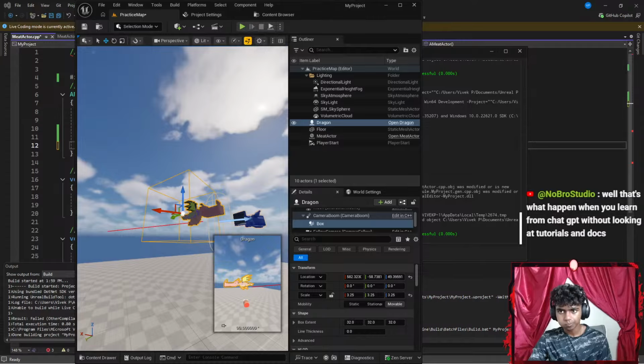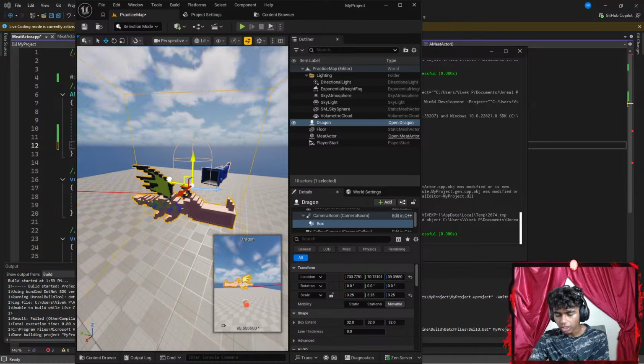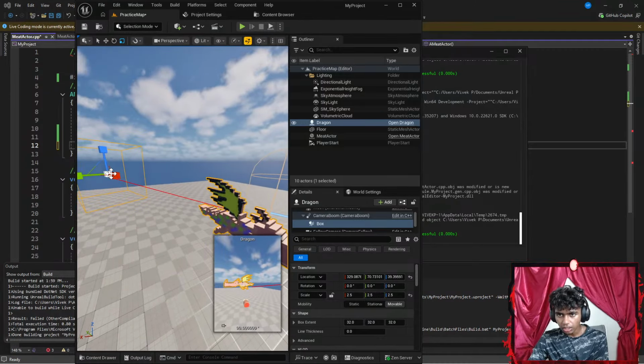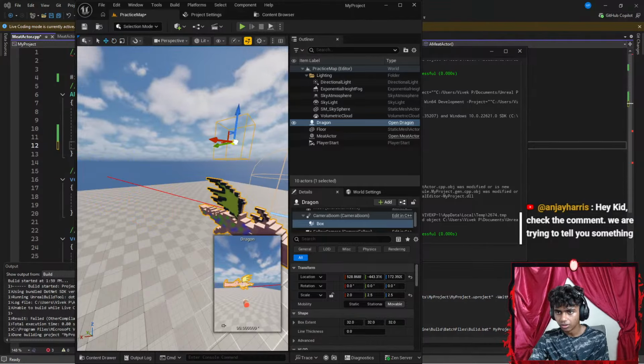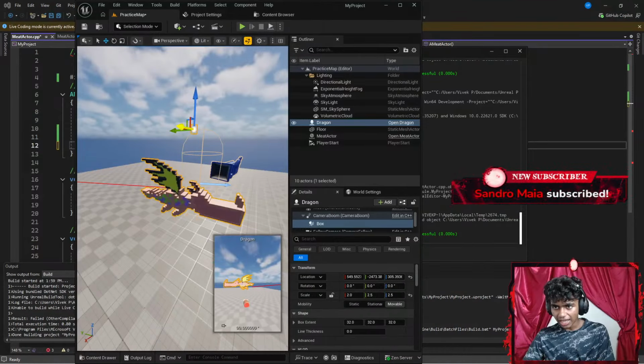Okay, let's see. There we go. Let's get this a bit back. So by clicking the green arrow. Here, now I just gotta decrease the size because I feel it's a bit too huge. Okay, I want to decrease it a bit more and then click W to get this in front. Guys, is this always this hard to do? Okay, I want to get this higher and then get this here. Guys, adding the box collision, this is why I like doing it using code because I feel it's really hard doing it manually.